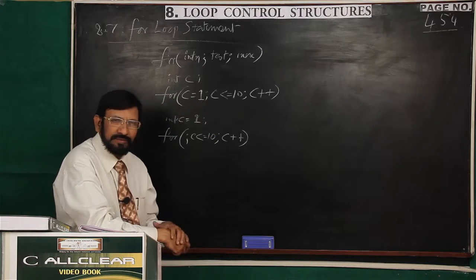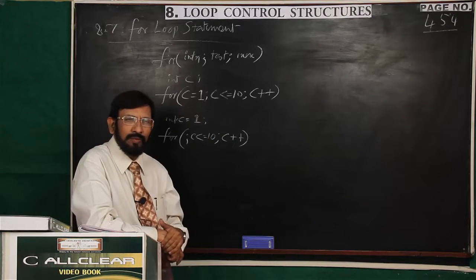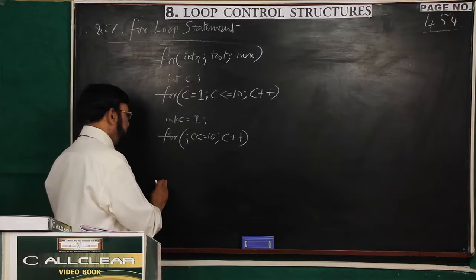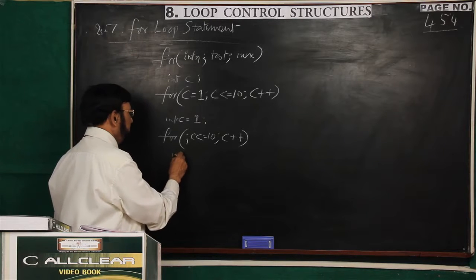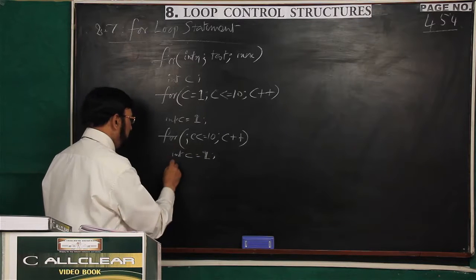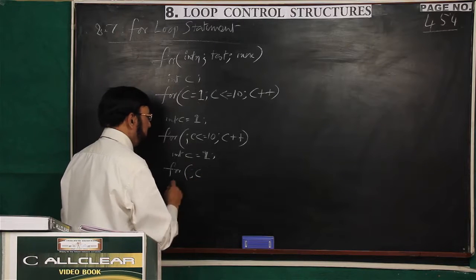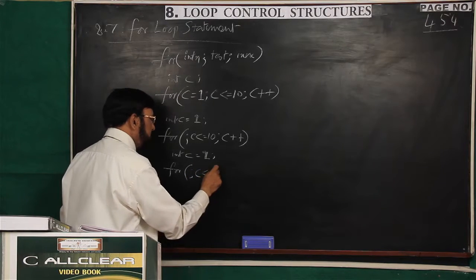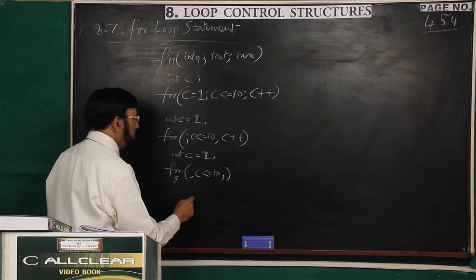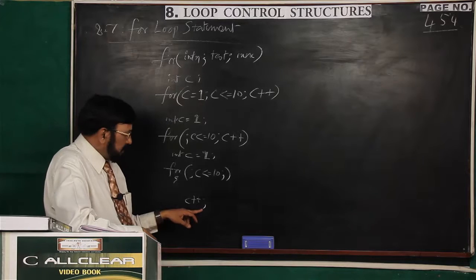In some other cases, your program may demand that incrementation should be within the body of the loop, like while. In such case, that is also possible. Now you see, int C is equal to 1, initialization is made outside, and for only test expression is there. Then less than 10, then also one more semicolon and close. Within the body, you may write like while loop. You can write incrementation like this.